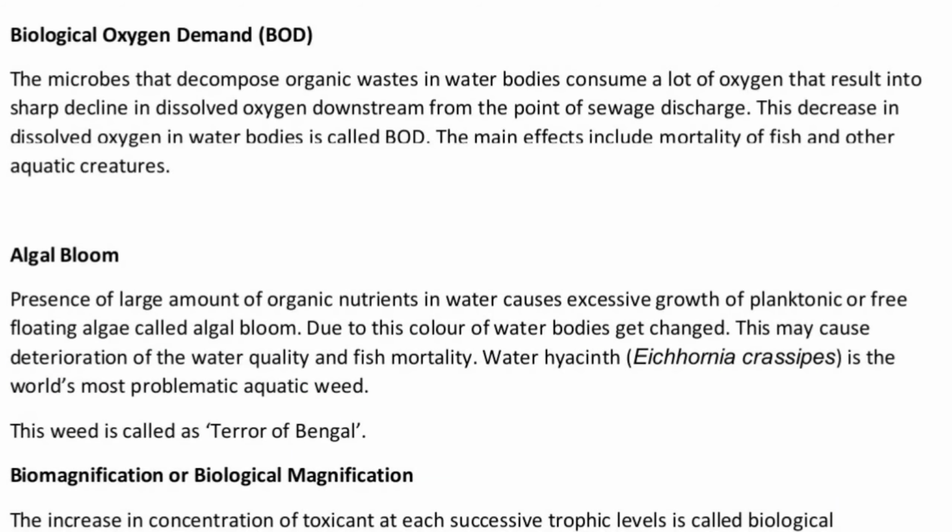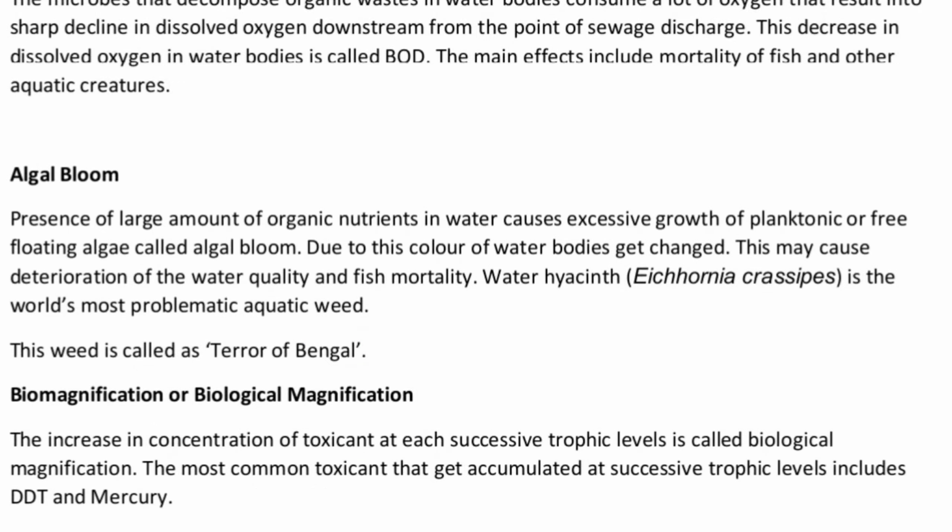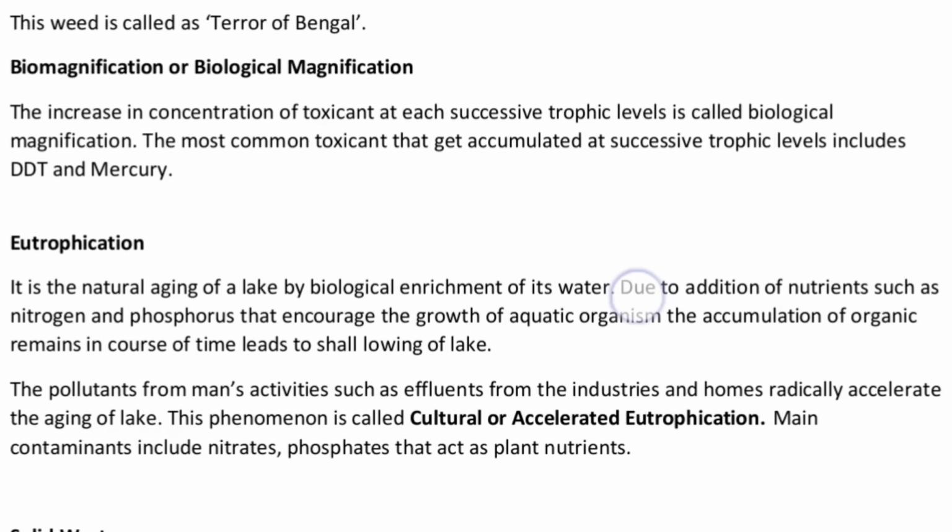Specifically the water hyacinth, which is called Eichhornia crassipes, is the world's most problematic aquatic weed. Do remember one thing, that the water hyacinth or Eichhornia is the world's most problematic aquatic weed. We also call it the terror of Bengal.